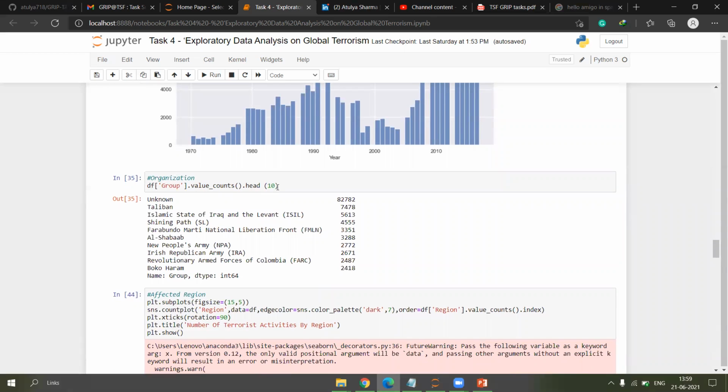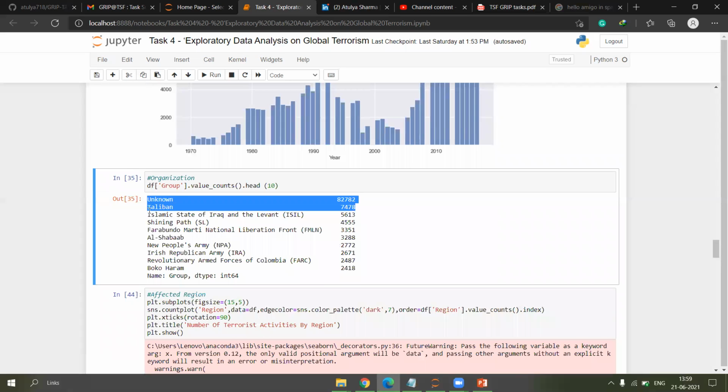On the basis of organizations which have done these kinds of attacks, we come to know that the highest number of attacks, 82782, are by unknown groups, but the second highest is by the Taliban.